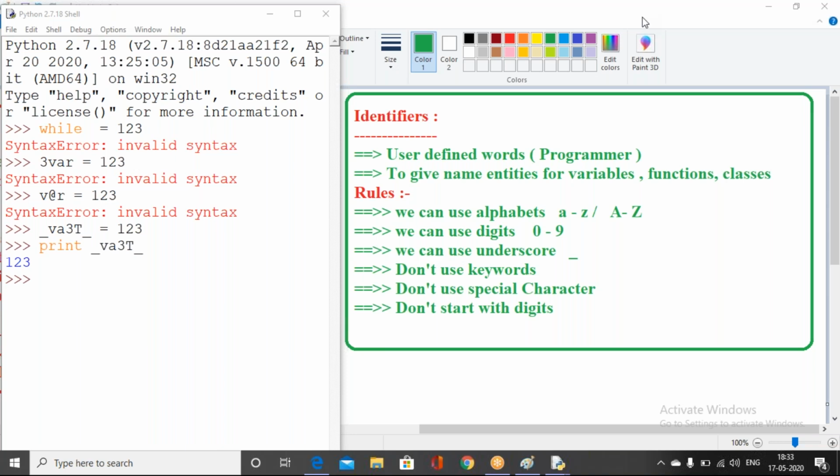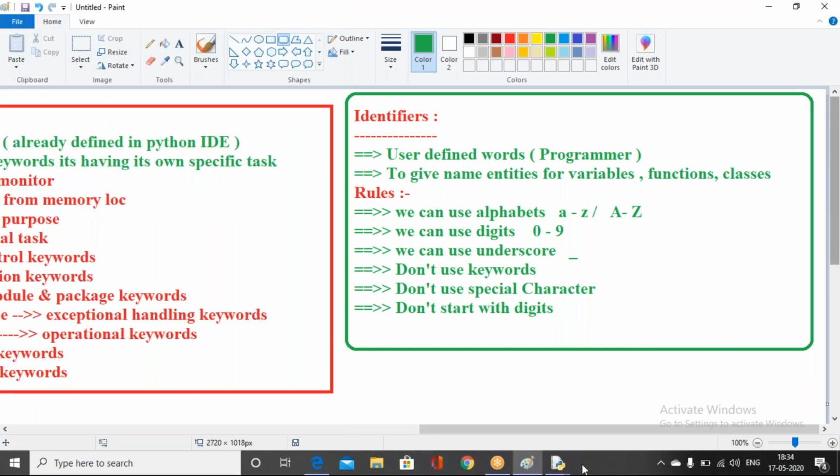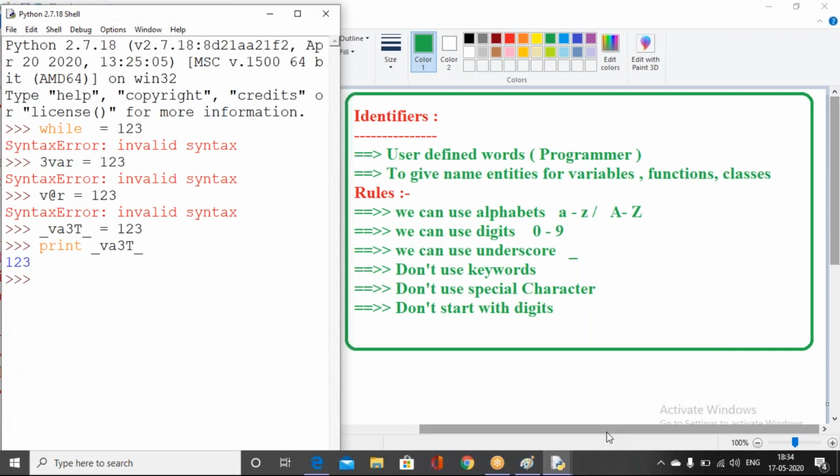As of now, what are variables? How do we define variables? Variables are part of the identifiers only. Identifiers are just names given to variables, functions, and classes. Variables are the part of the identifiers which are used to hold different data elements. If you want to take a screenshot of the variable, we can take it.